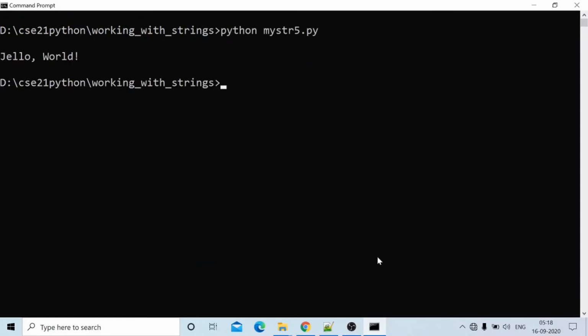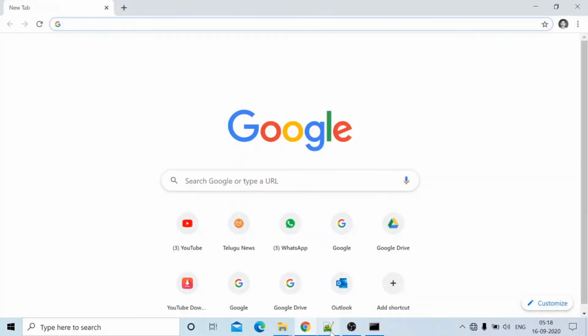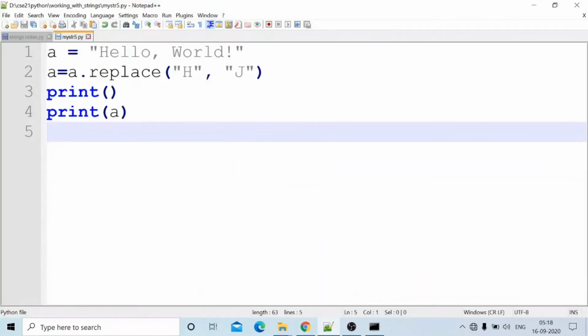Okay, this is the method. I am replacing that and saving the result in the same variable only. After replacing, I am saving it the same way.